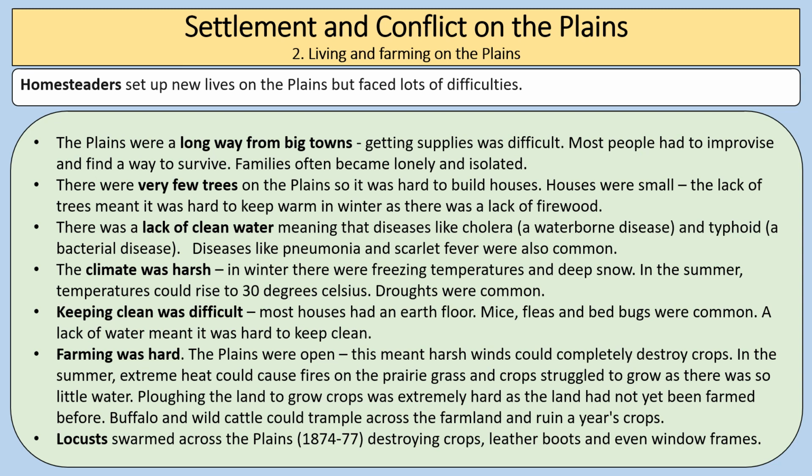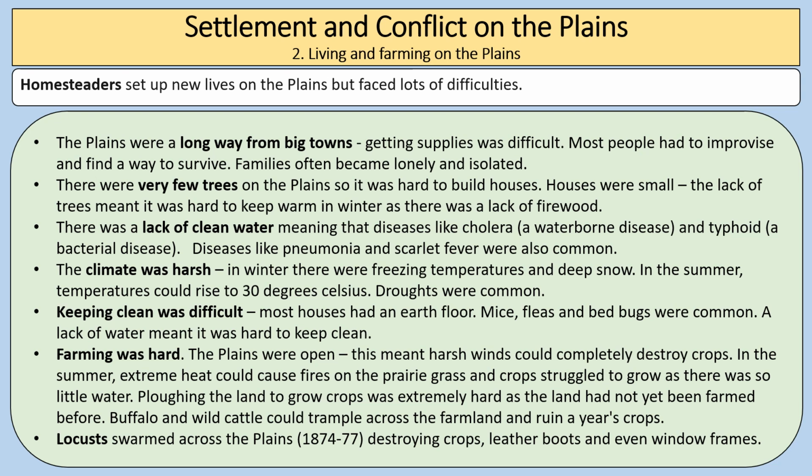So in the 1860s, homesteaders began to set up new lives on the plains, but they faced many difficulties in doing so. We already know that the attitude of the plains before 1860 was that it wasn't a place that you could live on, so it's no surprise that people found it difficult to live and settle on the plains. So these are some reasons why living on the plains was hard. Firstly, the plains were a long way from big towns, so it's hard to get supplies. Most people had to improvise and find a new way to survive.